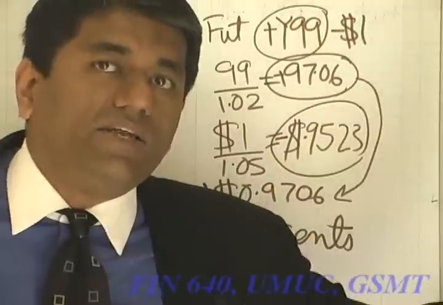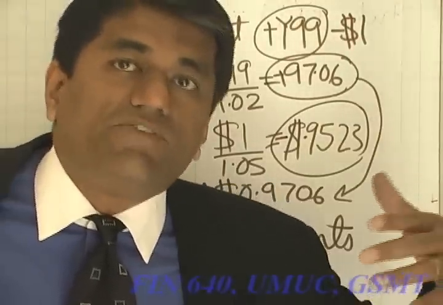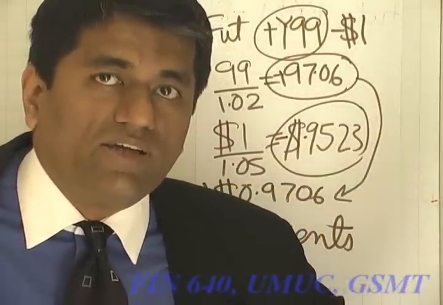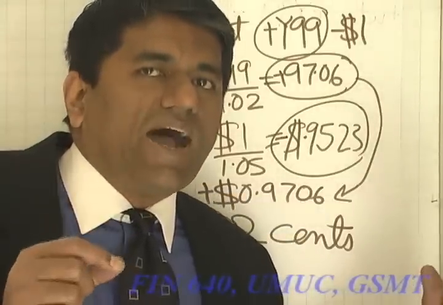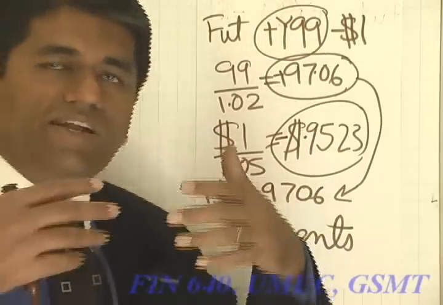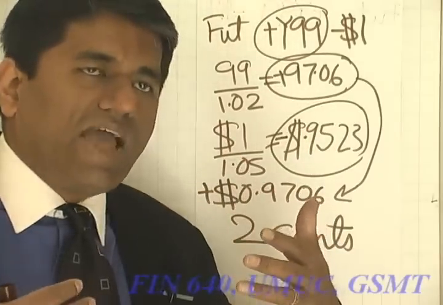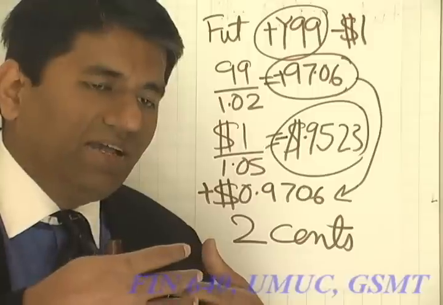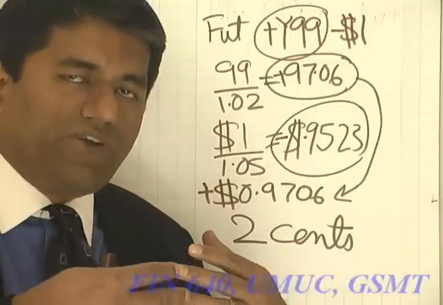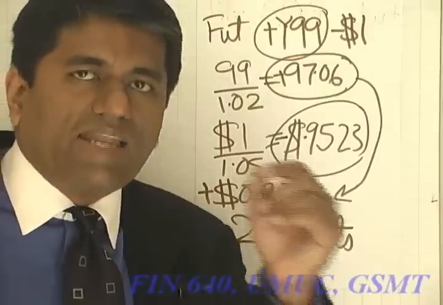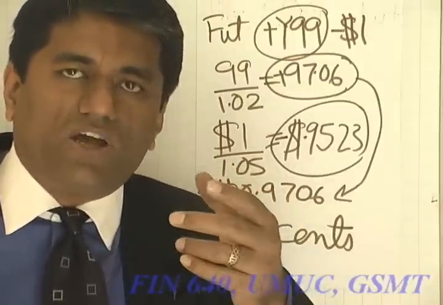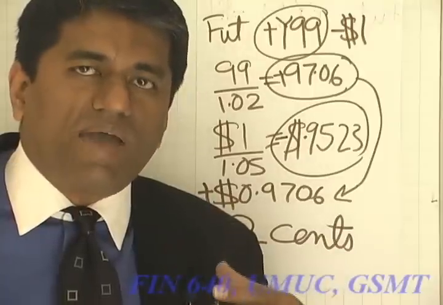If it goes in the other direction, suppose it goes to 95 yens for a dollar, then again you can make an arbitrage profit, but you start not by entering into a futures contract where you receive yens and give dollars, but rather you would enter into a futures contract where you give yens and receive dollars, because 95 yen to receive a dollar is too few yens according to the parity relationship.